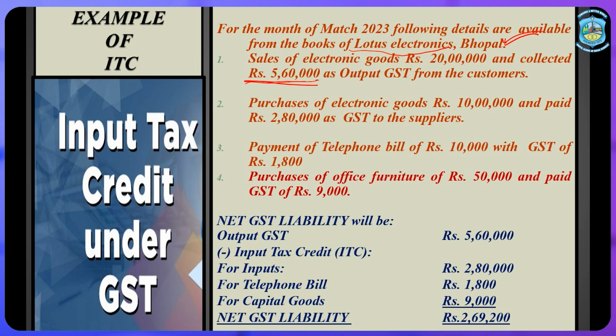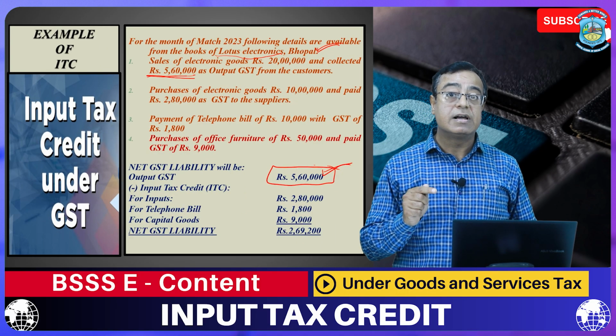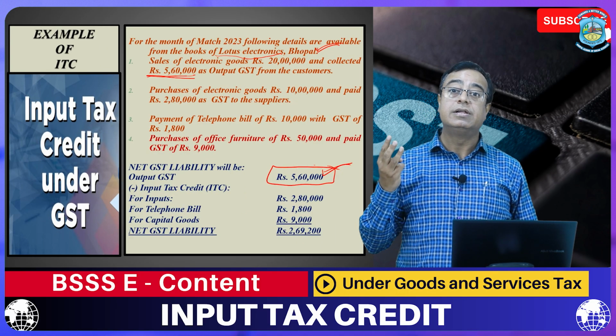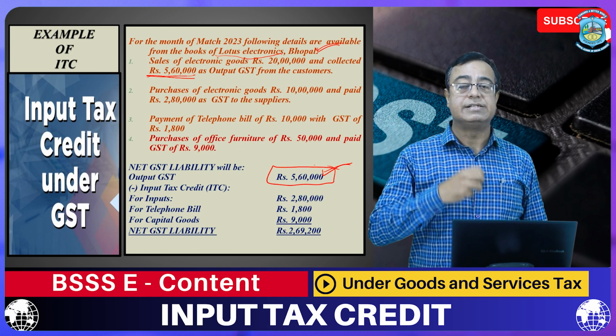Now, for this particular month, we are going to calculate the net GST payable after taking into consideration the availability of ITC. First of all, the total tax we collected from customers is 5,60,000. But I repeat, we are not going to pay the entire 5,60,000. From this 5,60,000 we are entitled to get 3 different rebates, adjustments, credits, ITC.